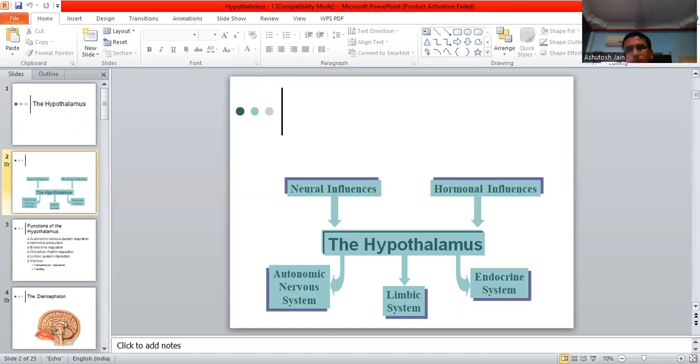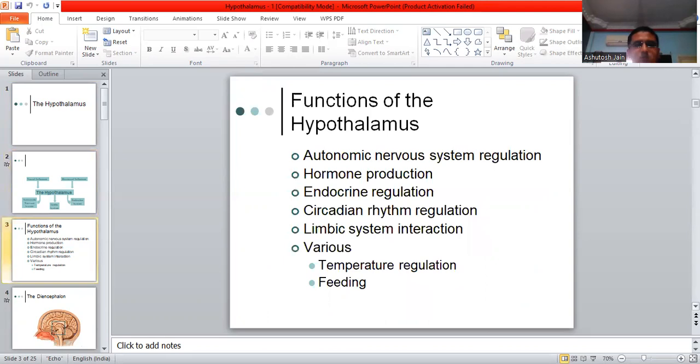The hormonal influences are basically from the endocrinal glands. These influences have an effect on the hypothalamus, and from the hypothalamus, these effects go to the autonomic nervous system, to the limbic system, and to the endocrinal system. Understood, my dear friends? So moving on forward, functions.